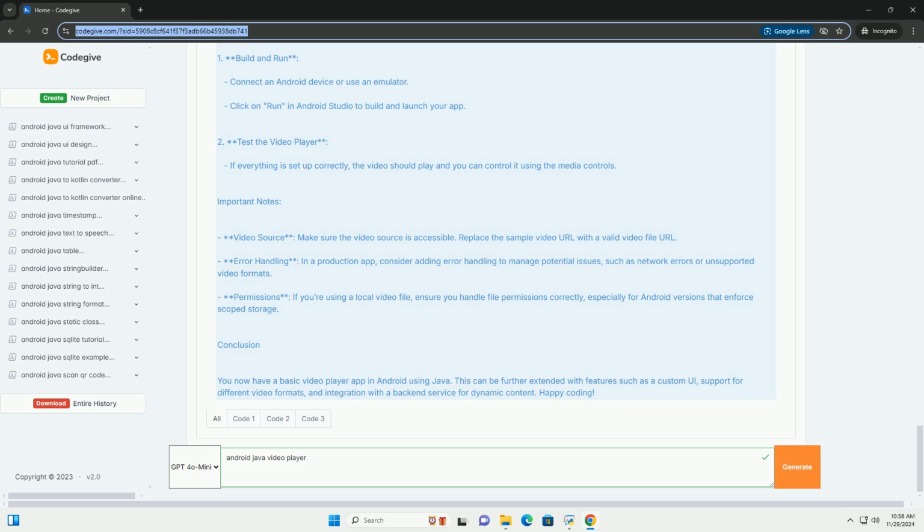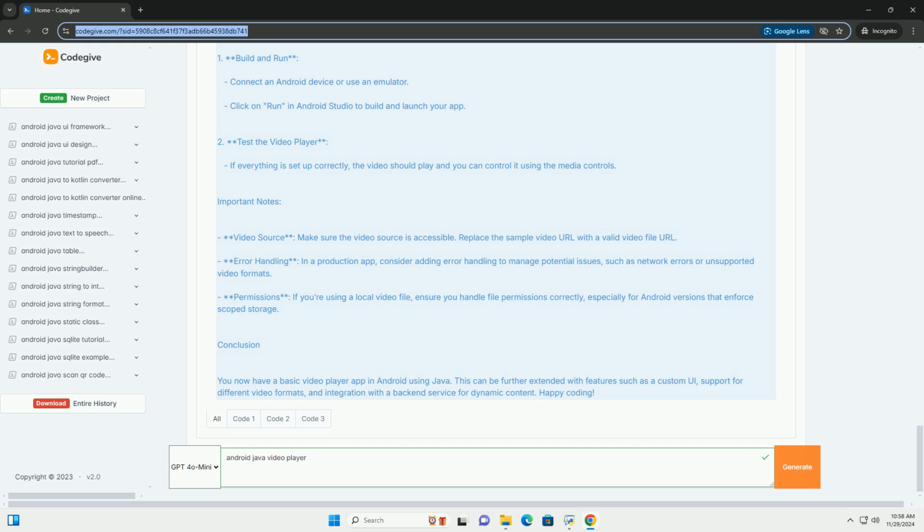Step 5. Run your application. 1. Build and run. Connect an Android device or use an emulator. Click on Run in Android Studio to build and launch your app. 2. Test the video player. If everything is set up correctly, the video should play and you can control it using the media controls.